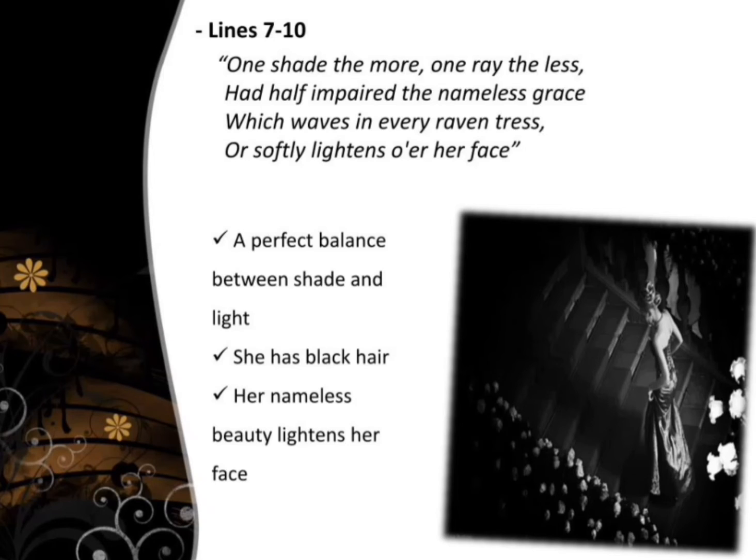Look more at the contrast of light and dark. The balance between light and dark that creates her nameless grace is apparent in both her dark hair and in the expression that lightens her face. This is simple: there's a perfect balance between shade and light.